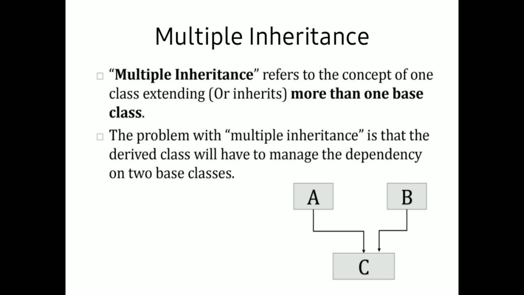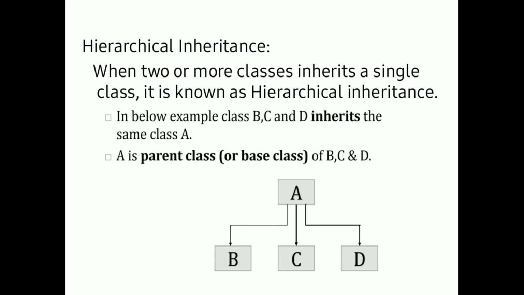Now, another type of inheritance in Java is hierarchical inheritance.